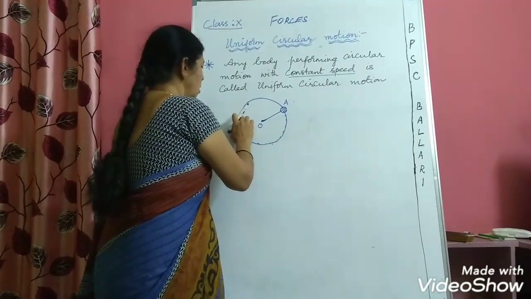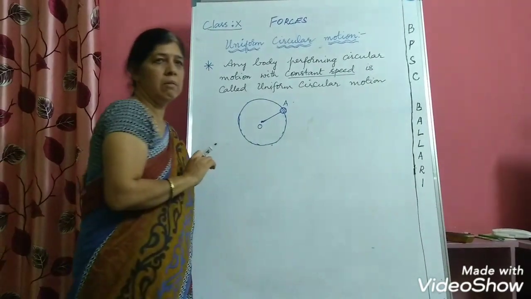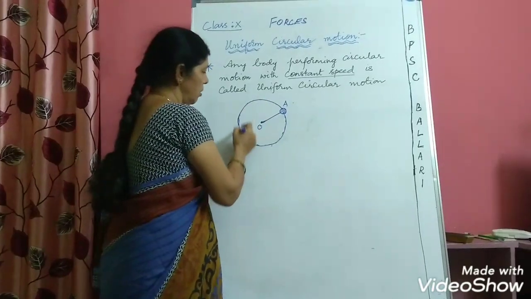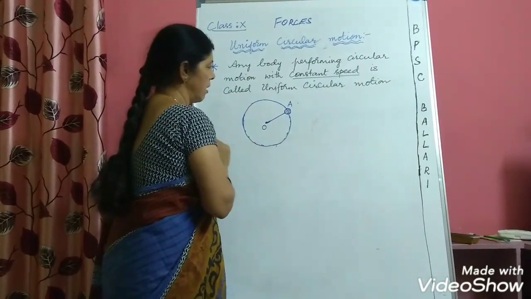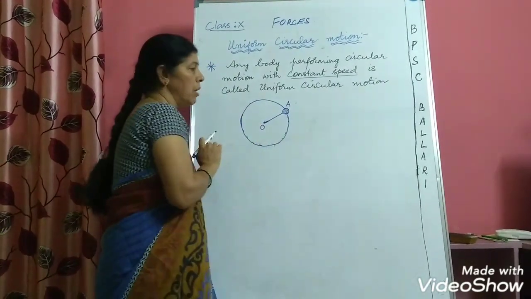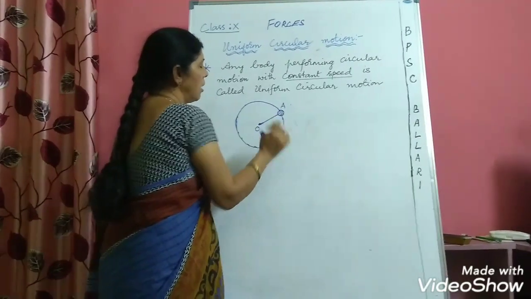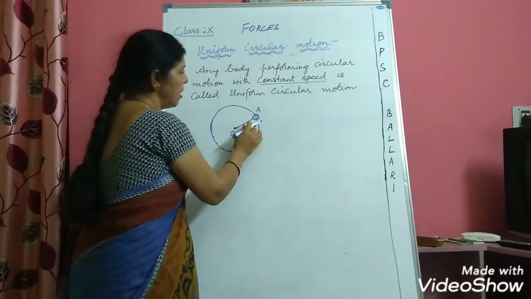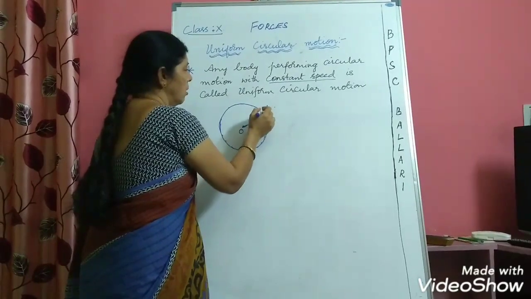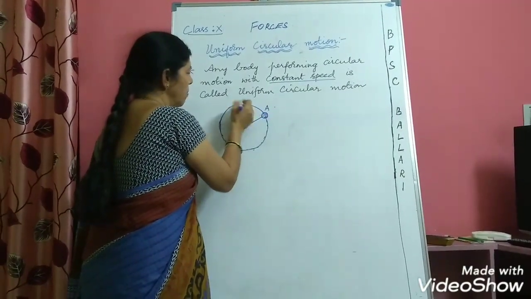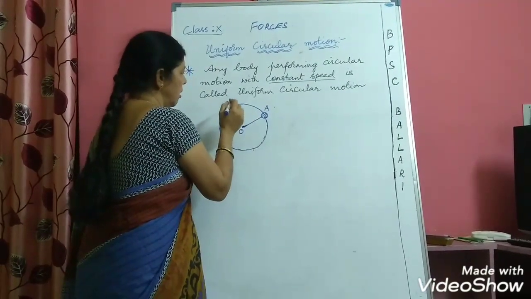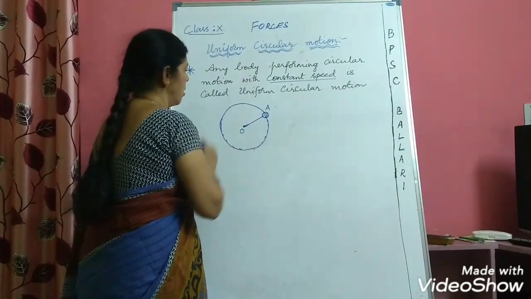Now when the ball is going round and round about the center of the circle, you should also remember that every time there is a change in the direction of this ball. Suppose the ball is having anti-clockwise rotation.